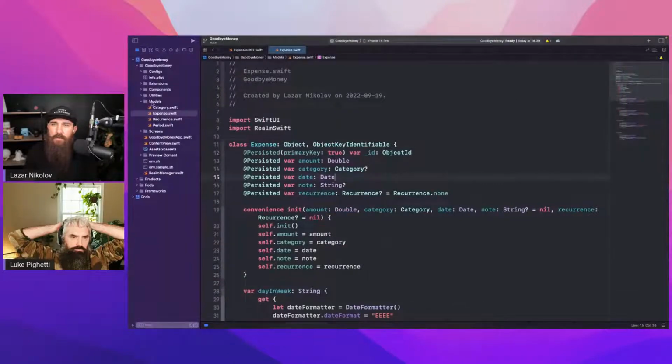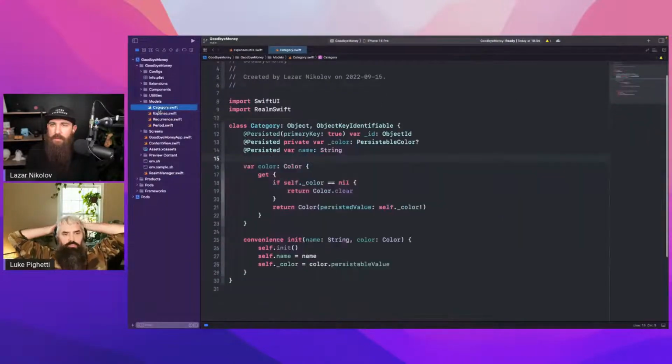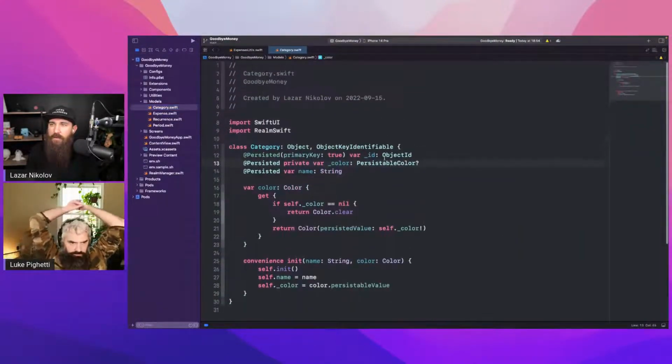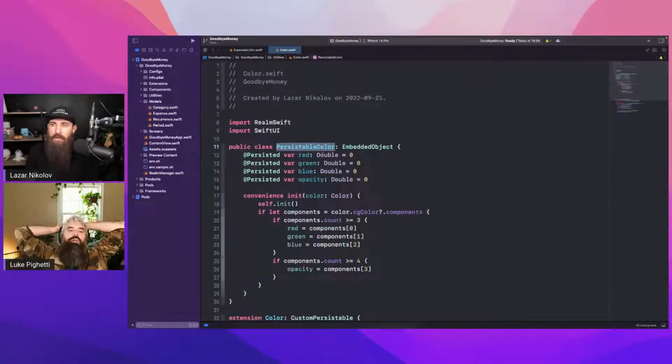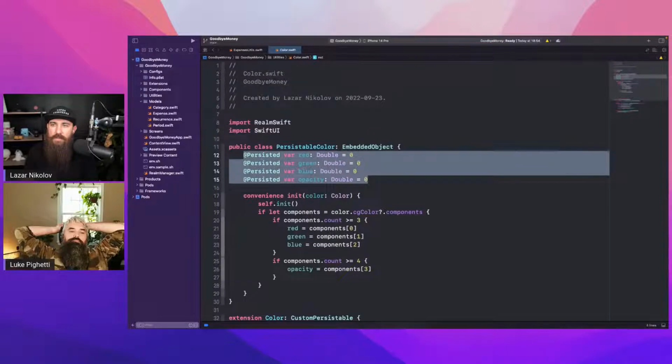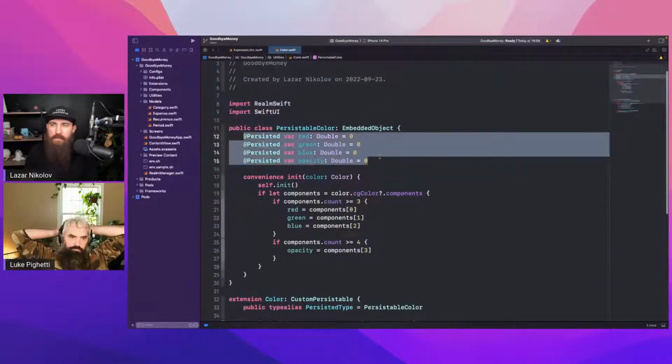If we go, for example, in the SwiftUI case, I have the category and I have the color, but I created a persistable color. Oh, a class, interesting. Yeah, that extends the embedded object. I think this comes from Realm. Yeah. And it's basically just like this, right?